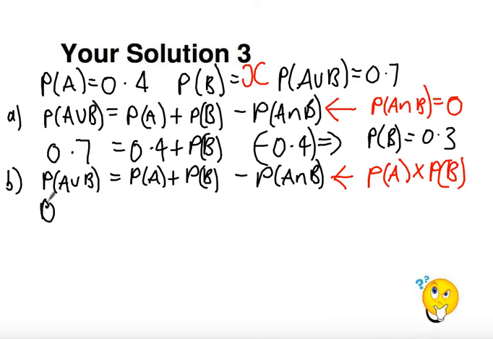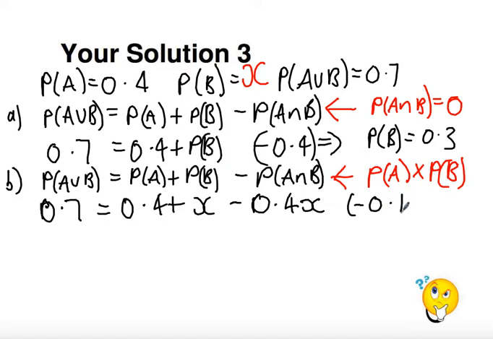So I get the probability of A union B, which is 0.7, equal to probability of A, which is 0.4, plus I'm using x to represent the probability of B, so minus probability of A, which is 0.4, times the probability of B, which is x. Now if I subtract 0.4 from both sides, on the left hand side I get 0.3, on the right hand side I get x minus 0.4x.